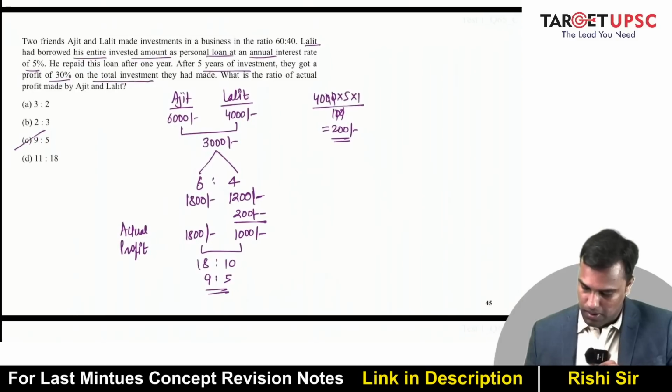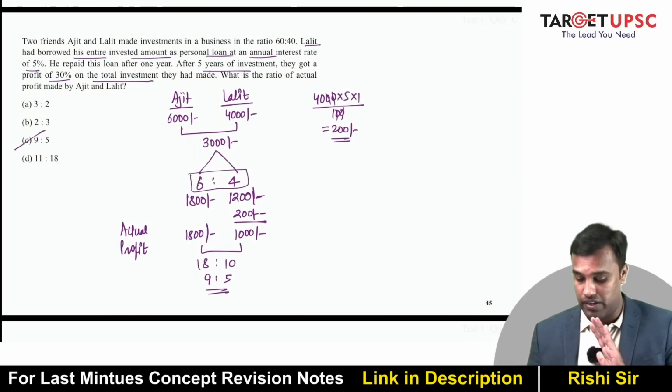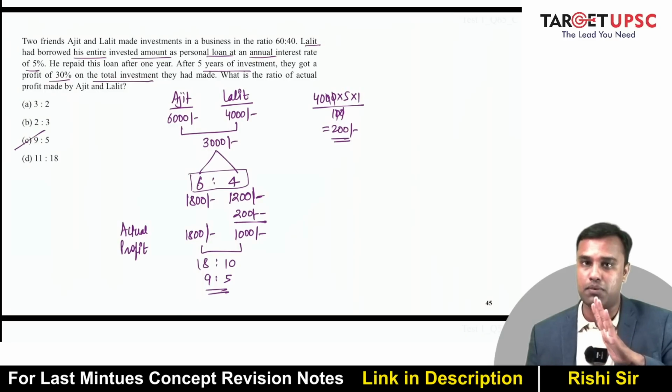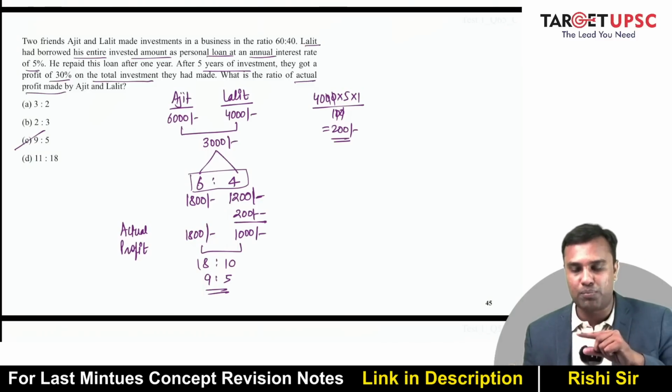Okay. So when they divide the profit, they will divide it in the same ratio in which investments were there. But the question is asking actual profit. Now from actual profit, you will have to reduce the interest for Lalit, right?